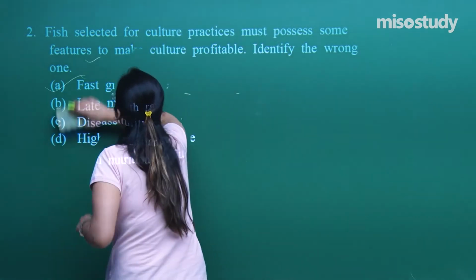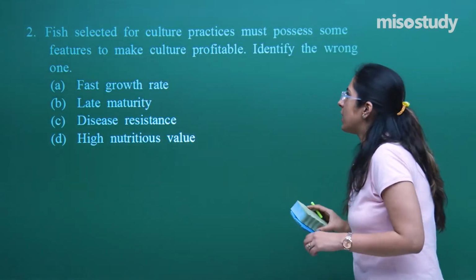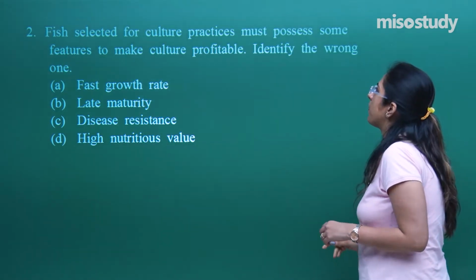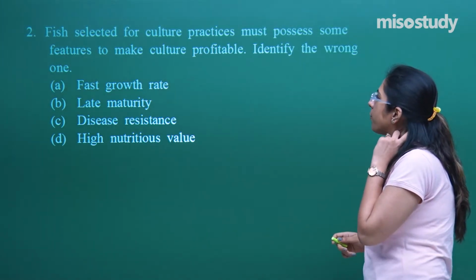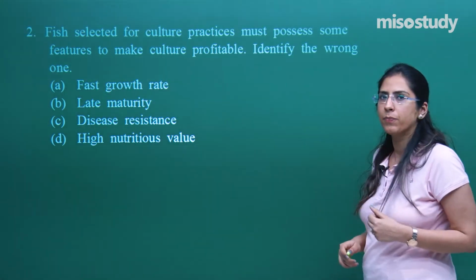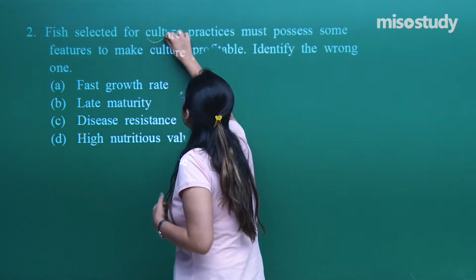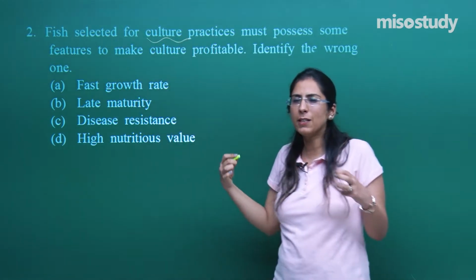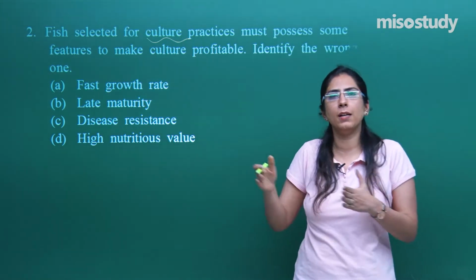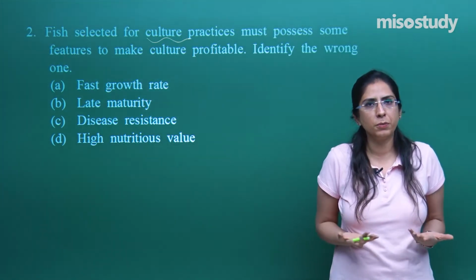By the time, let me prepare the board for you. Now, read the question. Fish selected for culture practices must possess some features to make culture profitable; identify the wrong one. What are we going for? We are going for the culturing of fish. That means we want fish in a bulk amount, and we know that fish is important for protein.